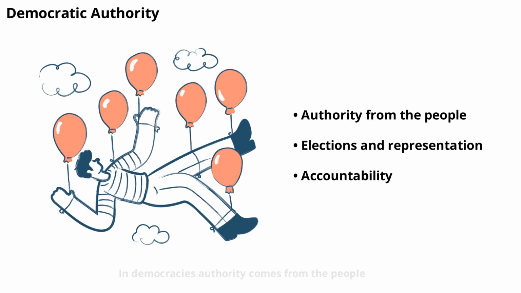In democracies, authority comes from the people. Citizens elect representatives and leaders, giving them the power to make decisions on their behalf. Regular elections, free speech, and the right to protest are all ways people can influence government authority. This system ensures that authority is accountable and responsive to the needs of the population.